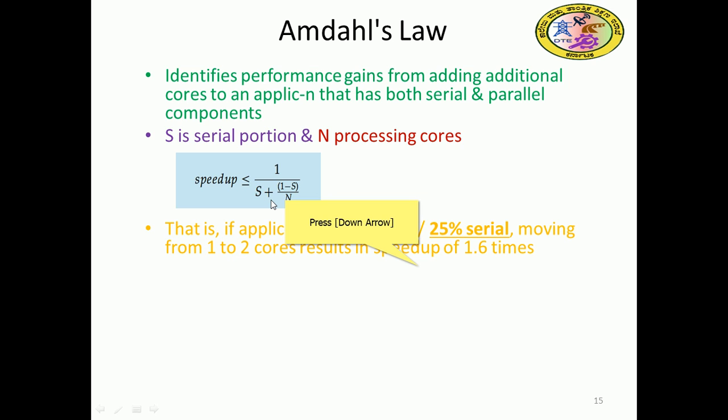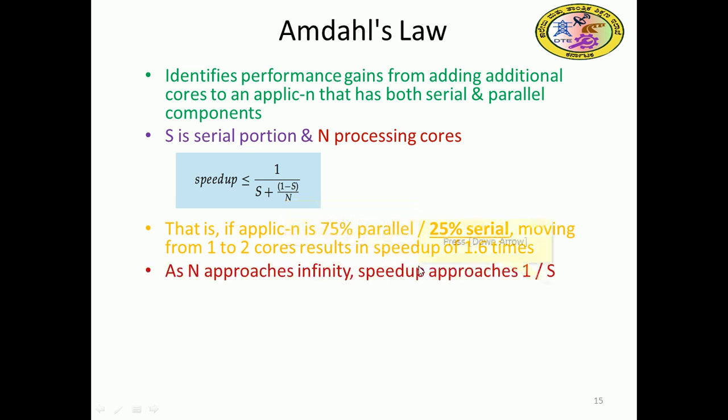That's why Amdahl says that whatever the fastest machine you bring, the performance depends upon the problem type. The problem should be fully parallelizable, right? As N approaches infinity, the speedup approaches 1 over S, right?